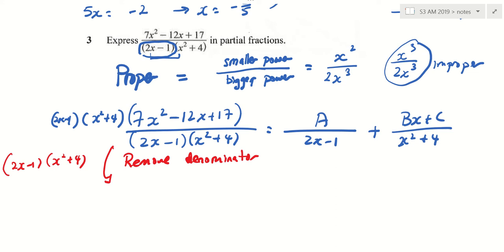What if I take this, I multiply by the entire thing? Do you know what will happen to the numerator and denominator? Cancel out. So what is left? 7x squared. So do you agree I can write something like that?